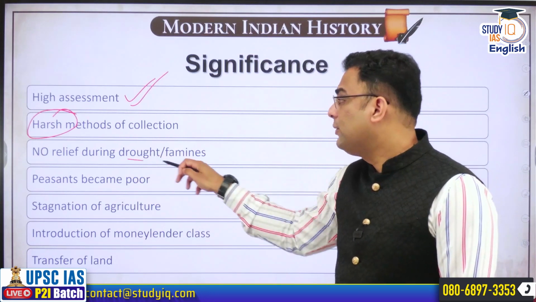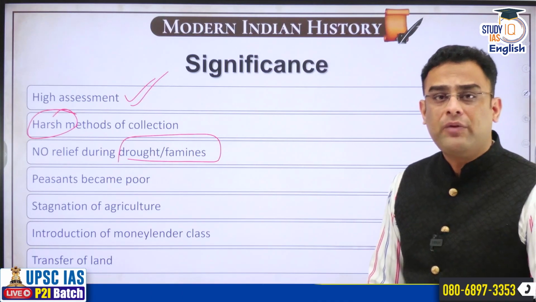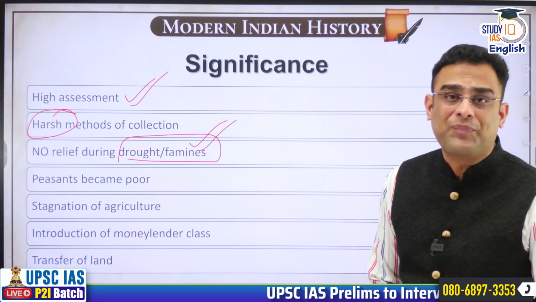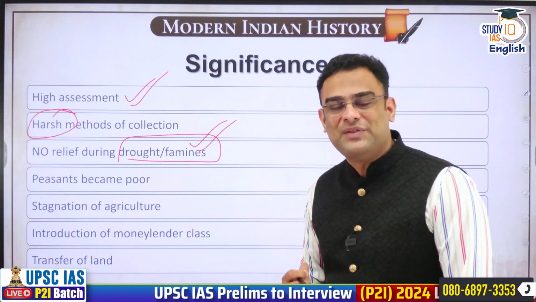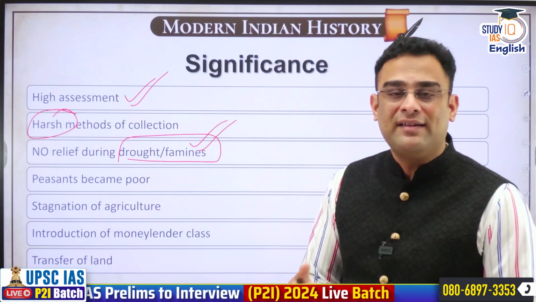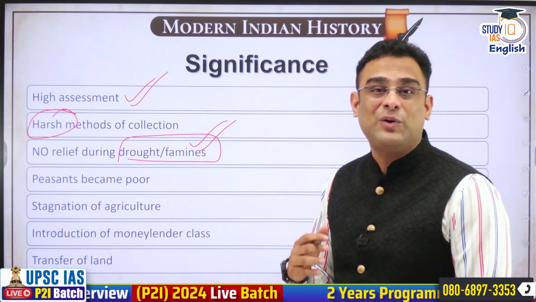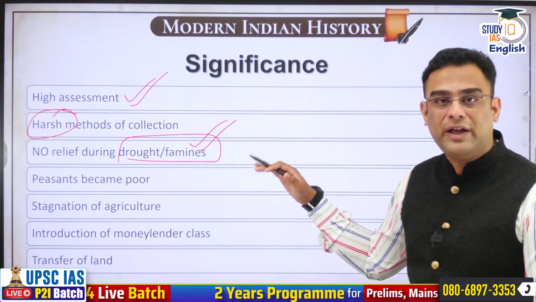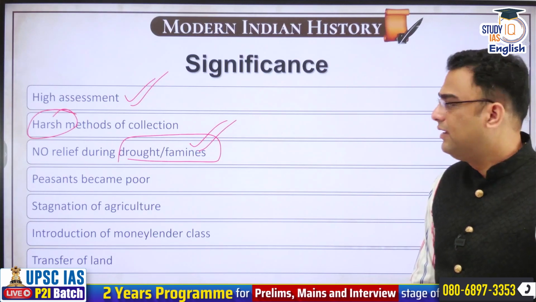There were no reliefs also during droughts and famines. During these early years of British rule, the Britishers did not feel that they had any responsibility when it came to droughts and famines. If you remember that movie Lagaan, again, I keep coming back to that movie because it does have some of these themes. In that movie, what are Bhuvan and other villagers requesting Rajaji about? They're asking for remission because there has been no rain. How will a farmer pay revenue? But Captain Russell is not interested in giving any remission. Practically, that is what was the case here in Ryotwari settlement. Droughts or famines, the farmer has to pay the revenue.